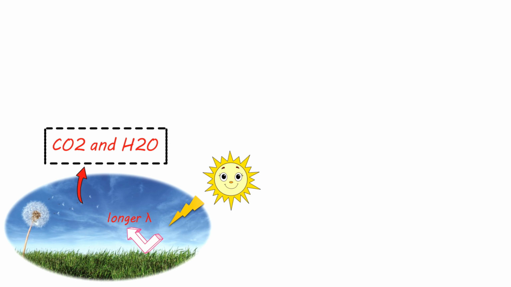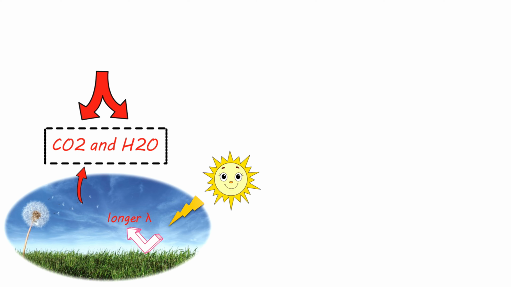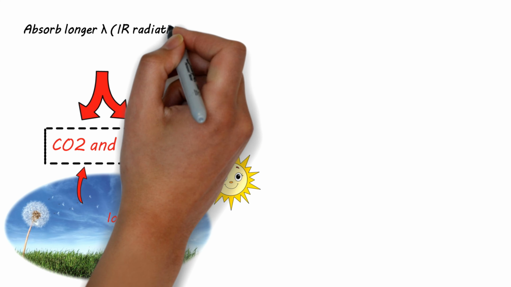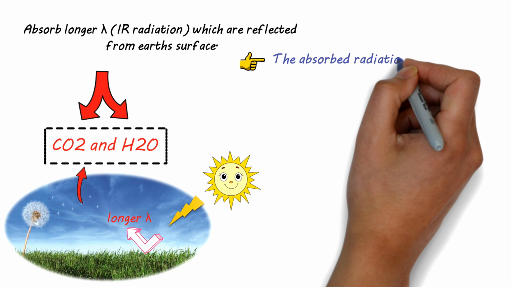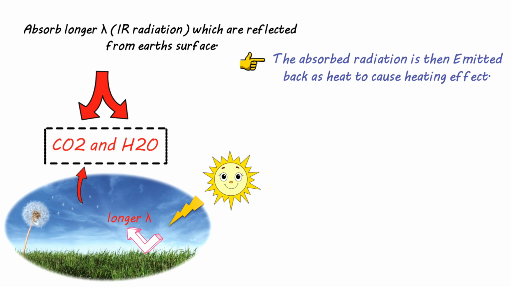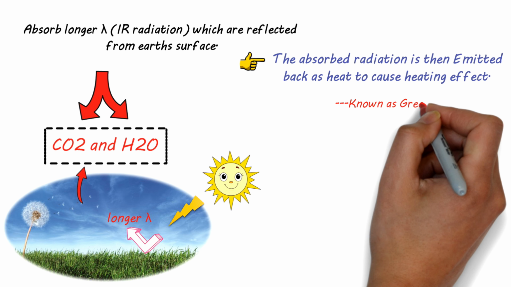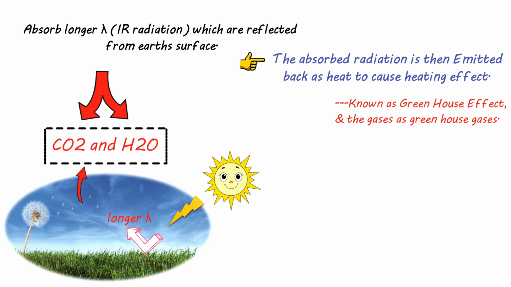As the energy somehow gets dissipated, these molecules then absorb such radiations from the Earth's surface, and this radiation is then emitted back as heat to cause heating effect, thereby raising the temperature of atmosphere. This is what is called as greenhouse effect, and the gases which are responsible for causing greenhouse effect are known as greenhouse gases.